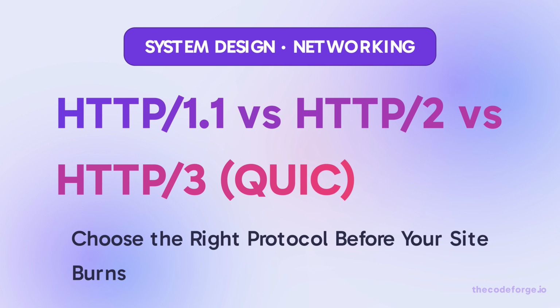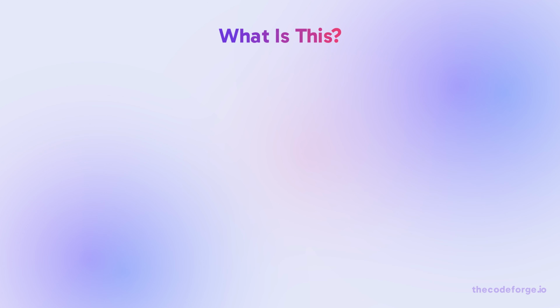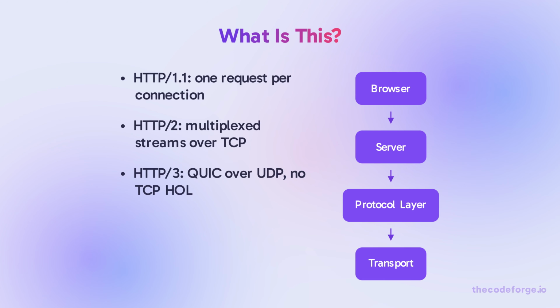Before we dig into that production issue, let's cover HTTP 1.1 versus HTTP 2 versus HTTP 3, QUIC. Imagine a restaurant kitchen. HTTP 1.1 is a single chef cooking one dish at a time. HTTP 2 is a chef with multiple burners. HTTP 3 is a chef with a delivery system that doesn't get stuck in traffic.